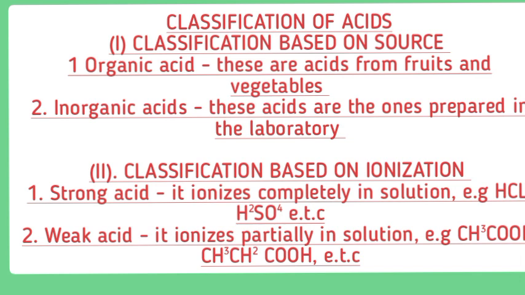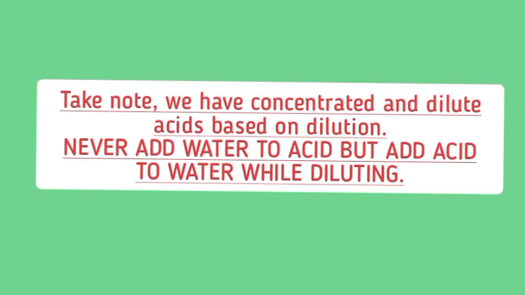Then let's look at the classification based on ionization. A strong acid is ionized completely in solution, e.g. hydrochloric acid and H2SO4. We have the other one, weak acid, which is ionized partially in solution. So strong acid ionizes completely, weak acid ionizes partially. Organic acids are from vegetables.